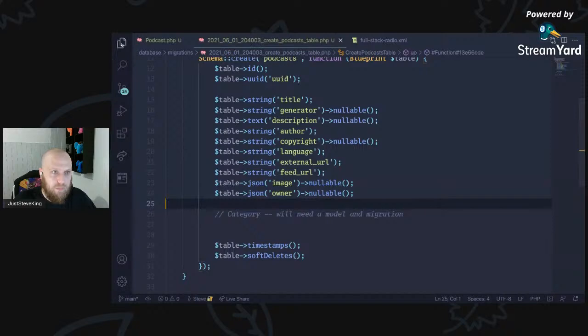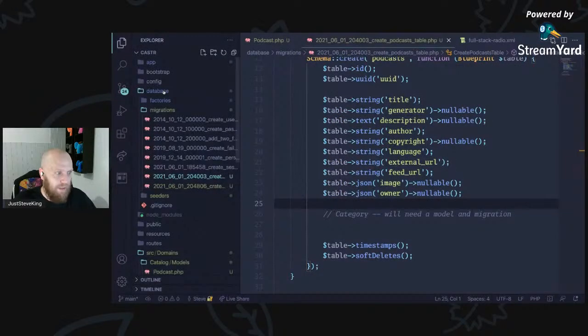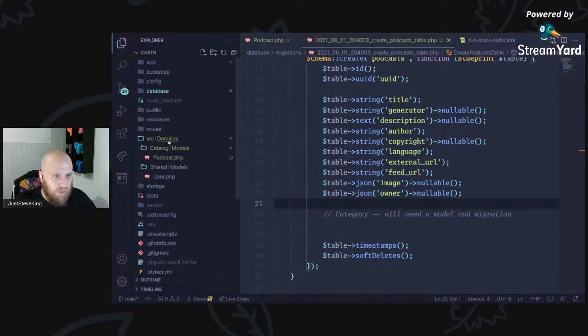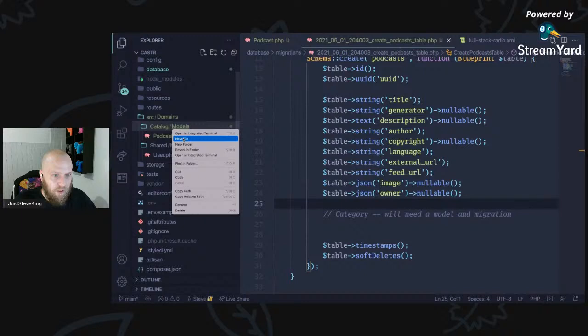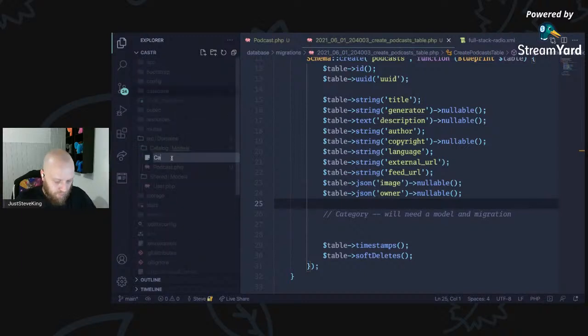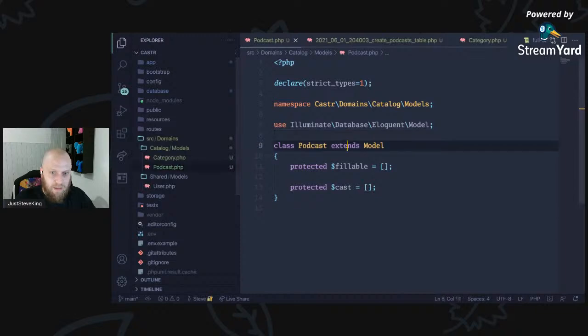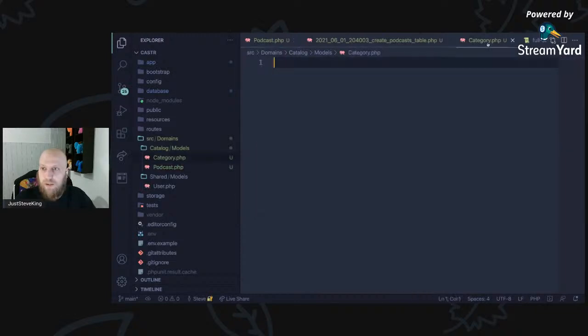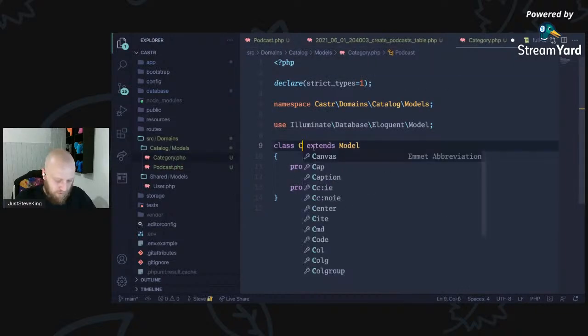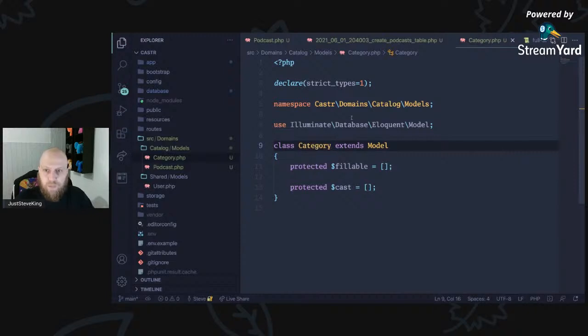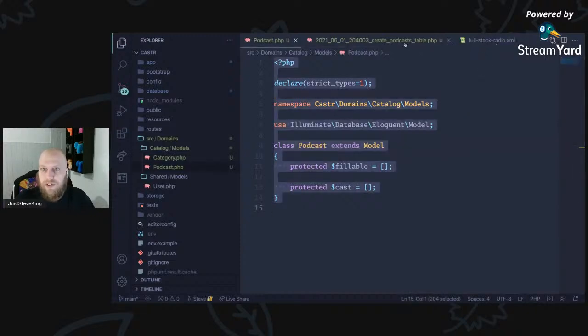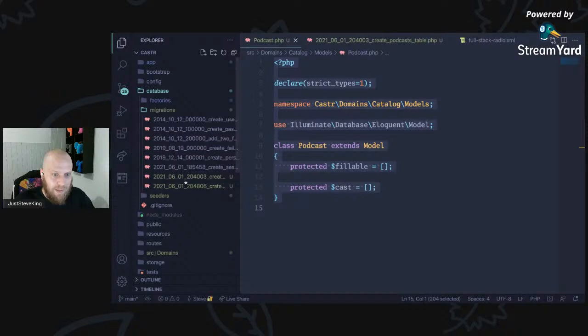We will have a model. I'm going to manually create that myself. So in here, we're just going to create a category.php, and it's going to be relatively similar to this. So we'll just grab that, paste that across, and we'll say category. That's fine. We've got a category within the catalog, which means now we can come back to the database.